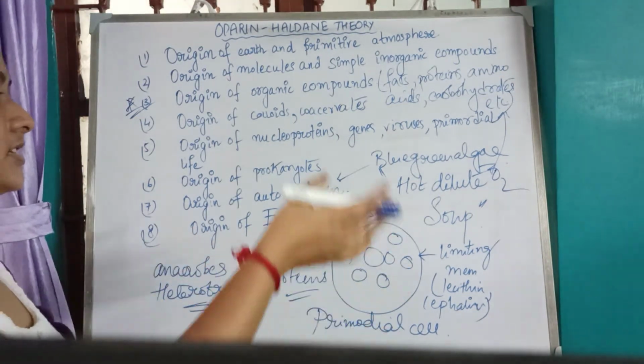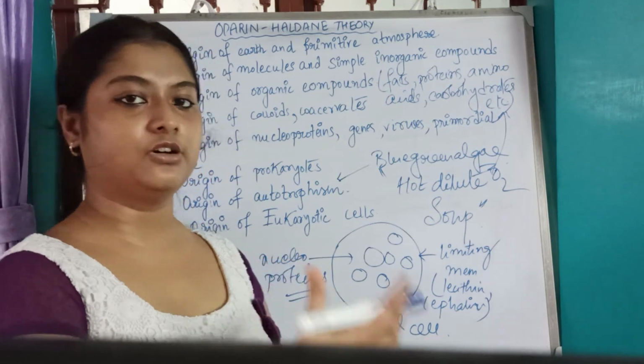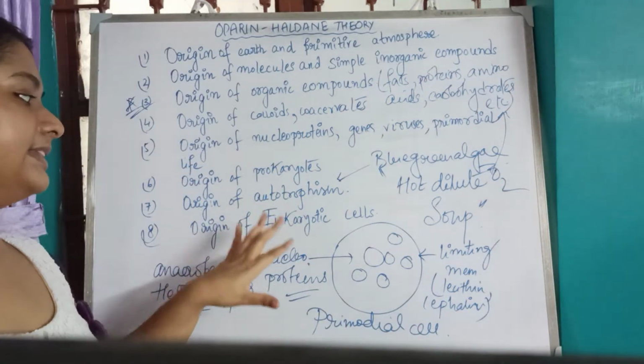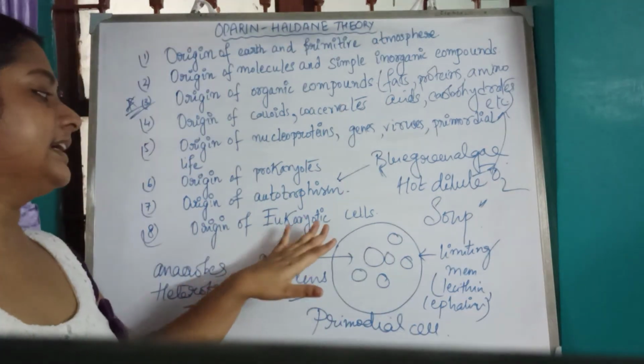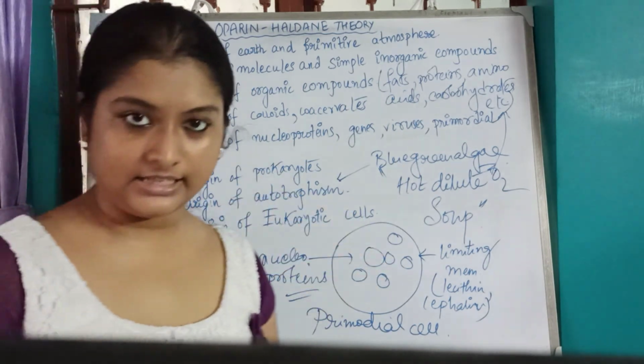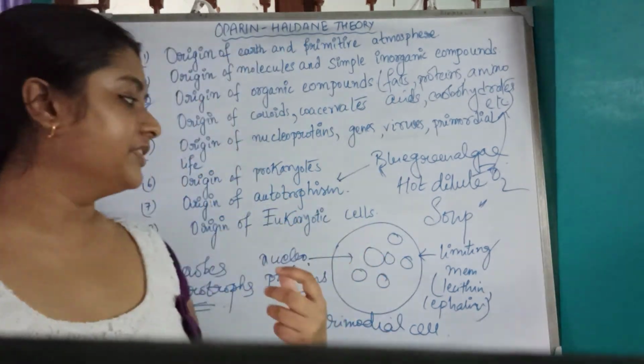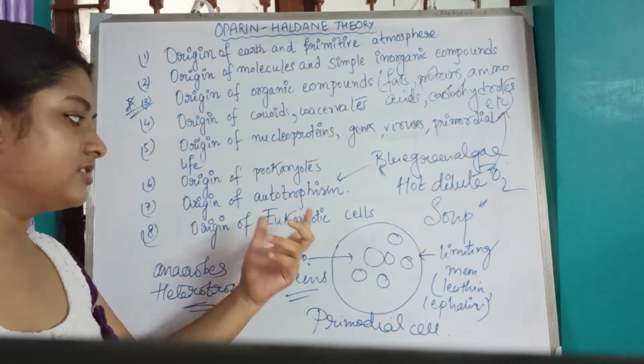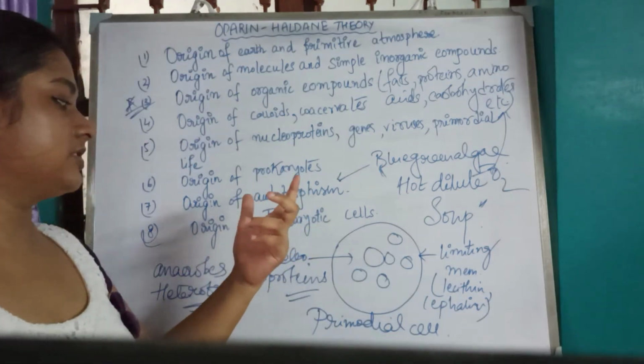So first the prokaryotic cells developed, then the autotrophic mode developed, and then eventually it led to the formation of the eukaryotic cell, which we human beings have.